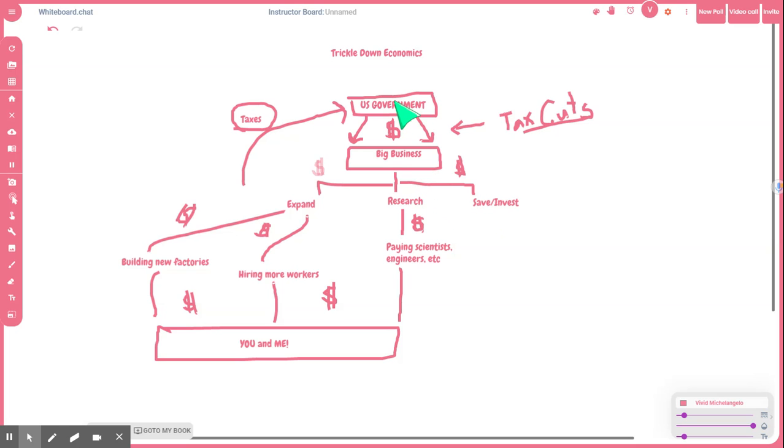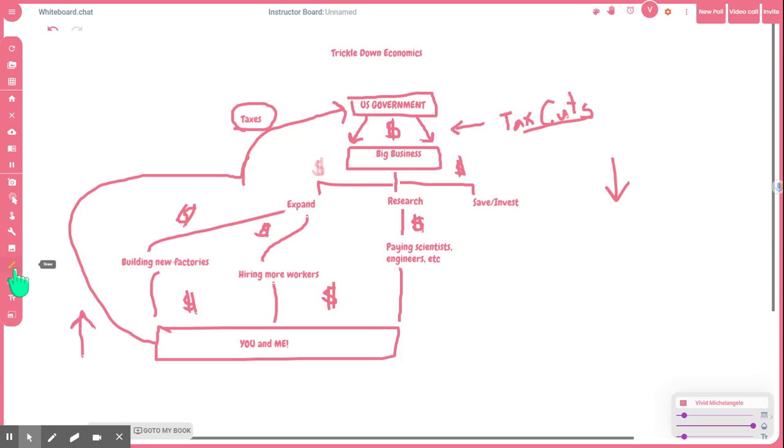So big businesses aren't giving money to the government. So where's the money coming from? Where's this tax money coming from? Well, if you guessed that the taxes on you and I are going to go up, you guessed right. American workers are going to pay the taxes to fund this whole process. So while big businesses pay less in taxes, American workers like you and I are going to have to pay more in taxes to support this system. So that's part of the problem as to why trickle-down economics doesn't work.